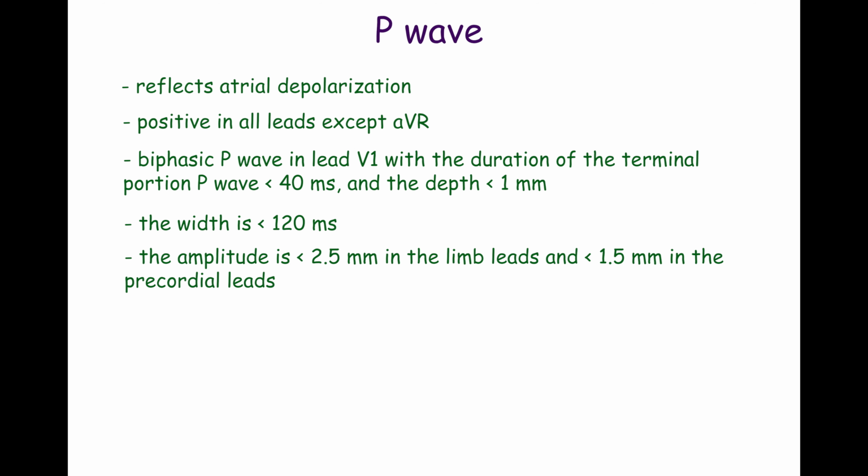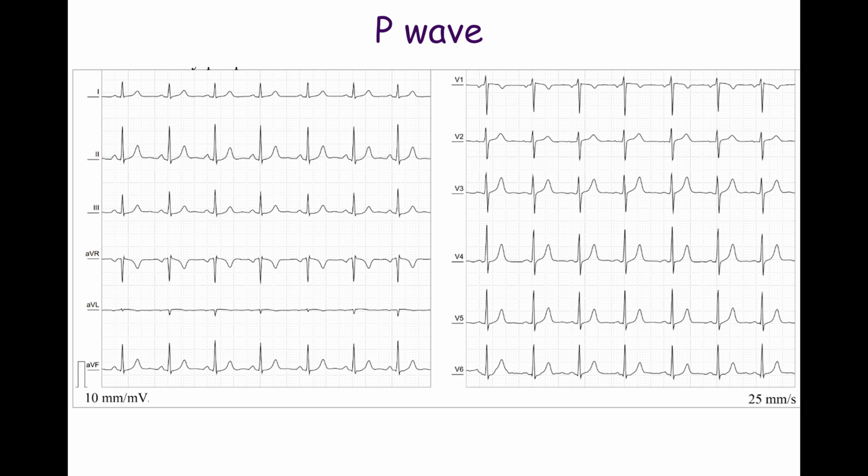Typically, the amplitude of the P wave is less than 2.5 millimeters in the limb leads and less than 1.5 millimeters in the precordial leads. Bifid or peaked P waves are sometimes seen in healthy people. This ECG shows a biphasic P wave in lead V1. The terminal P wave negativity duration is less than 40 milliseconds, and the depth is less than 1 millimeter.